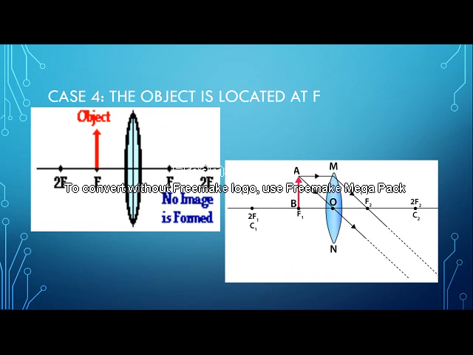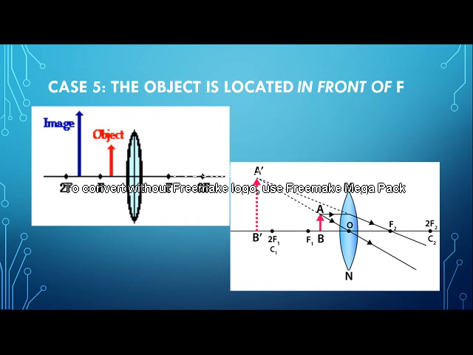The next case is if the object is located at f. So here what will happen, children? The first incident ray goes parallel to the principal axis and passes through the focus. The second incident ray passes through the optical center, and we find that these are two parallel lines and they never meet. You know children, two parallel lines never meet, and hence here no image formation takes place.